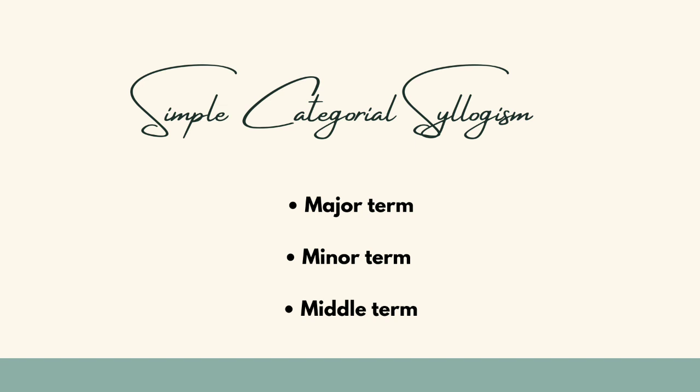Major term shall be symbolized by a big letter T, or for a display of the structure of the syllogism more graphically, by a rectangle. The minor term is the subject of the conclusion. It must occur in the conclusion and in the premise in which the major term does not occur.